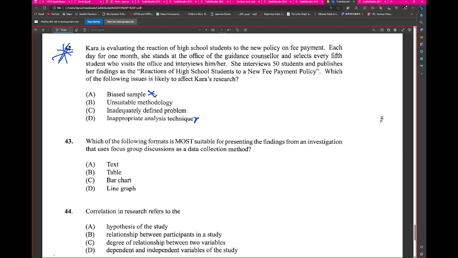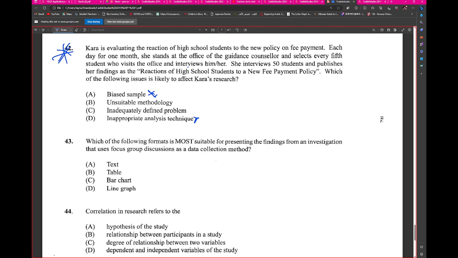I mean, she just simply stated in the first line that she is evaluating the reaction of high school students to the new policy on fee payment, right? She's just evaluating, right? So I wouldn't see C as a suitable answer. I would see it more as B, unsuitable methodology, because what about the students who don't go to the guidance counselor office, right?